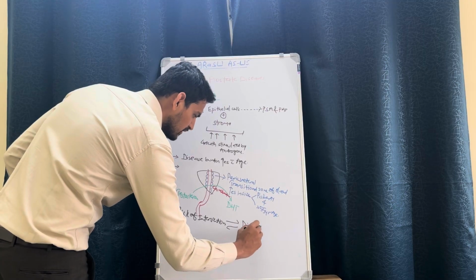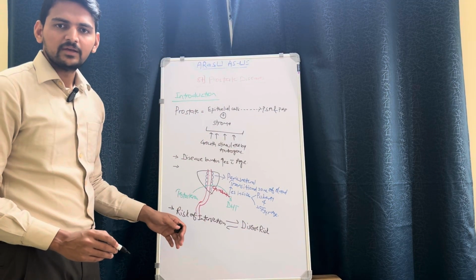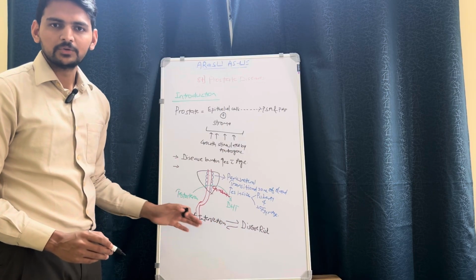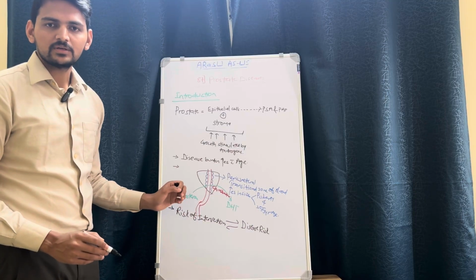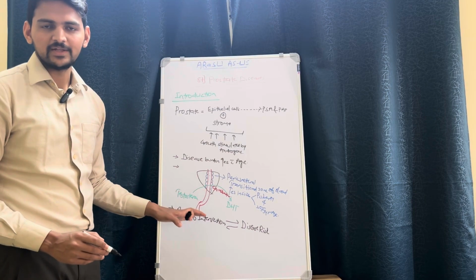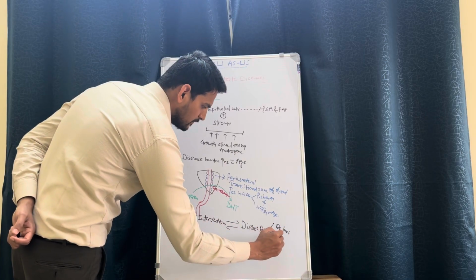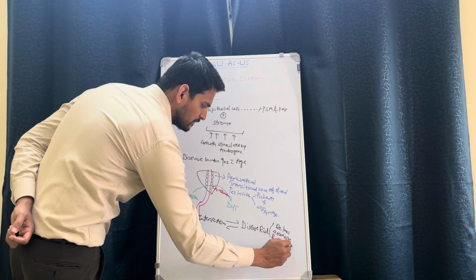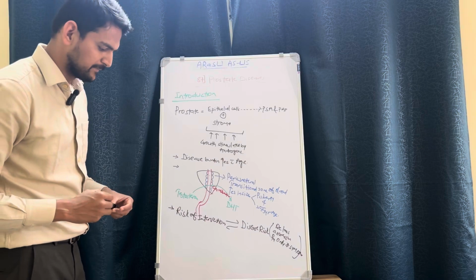Disease risk, in the sense, the majority of prostatic diseases will be less aggressive, and if they are not causing any trouble to the individual, better not to intervene much. We have to just wait and watch for the progression of the disease. So the point is, be less aggressive, treat only if symptomatic. So these are the things in the introduction.